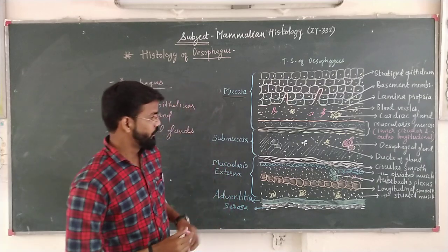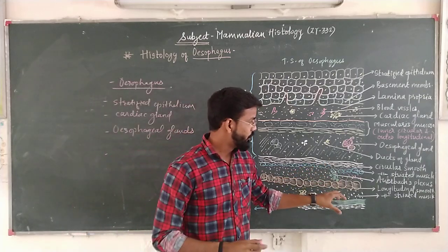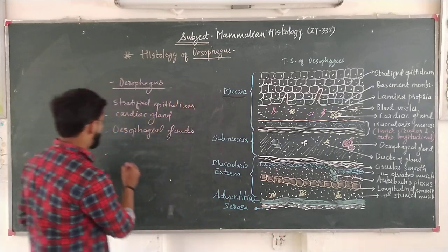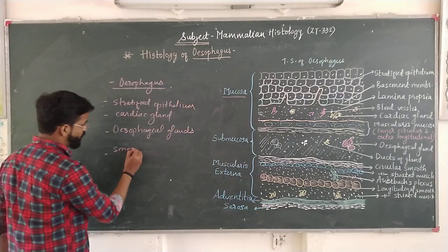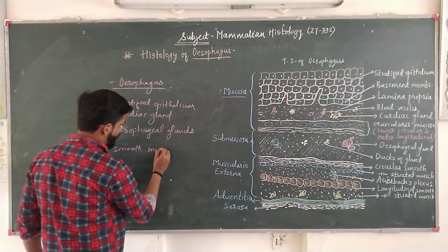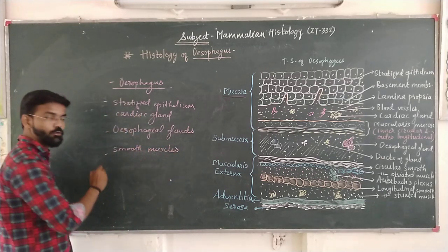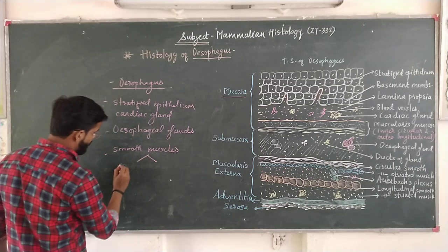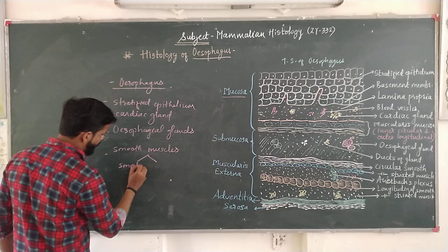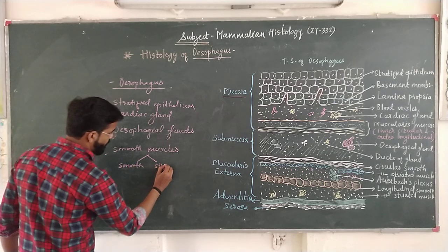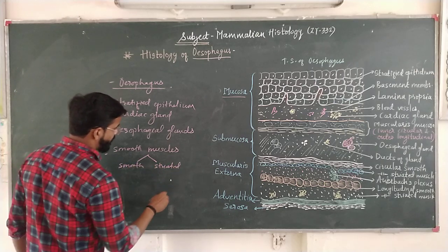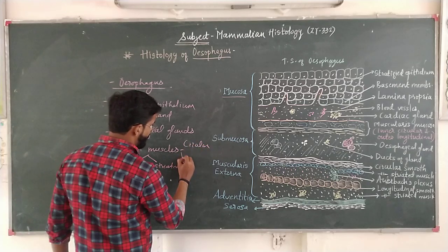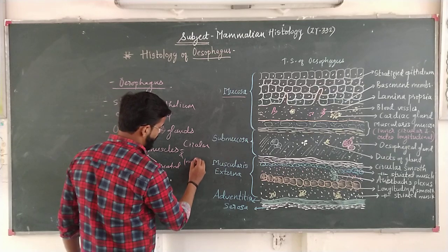But here, the arrangement of muscles is of two types, smooth as well as striated, which are arranged in circular and longitudinal manner.